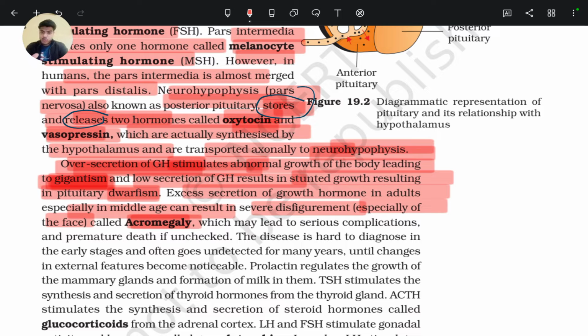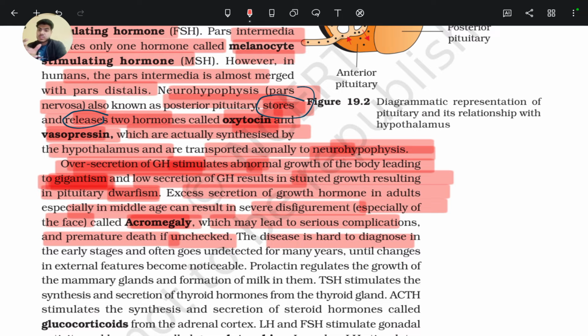Oversecretion at puberty leads to gigantism, and at adult stage leads to acromegaly, which may lead to serious complications and premature death if unchecked.